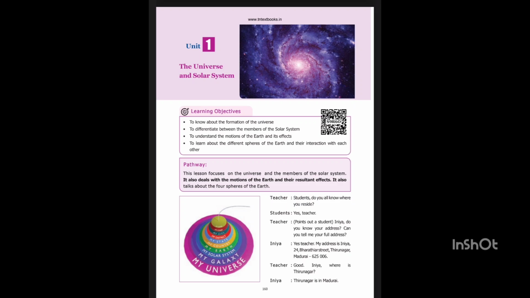The remaining quarter day is added once in every 4 years in the month of February. That is why February has 29 days once in 4 years. It is called a leap year. This inclination of the earth on its axis and its revolution around the sun cause different seasons.